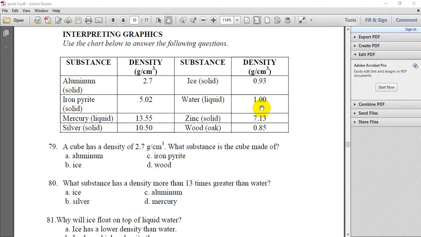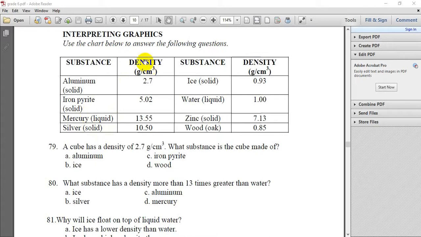In this table, if we look here, we have different substances. We have aluminum, iron pyrite, mercury and silver. All of them are solids except mercury. The mercury is a liquid that we put inside the thermometers. It can be red or silver inside thermometers.